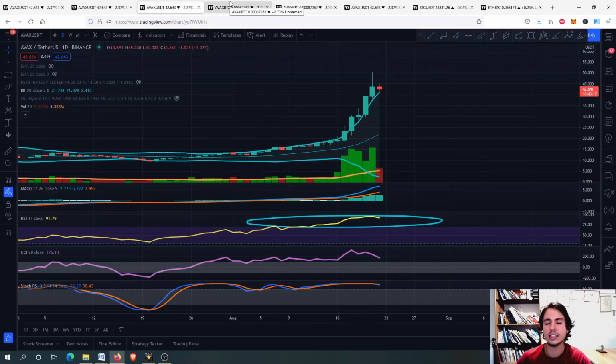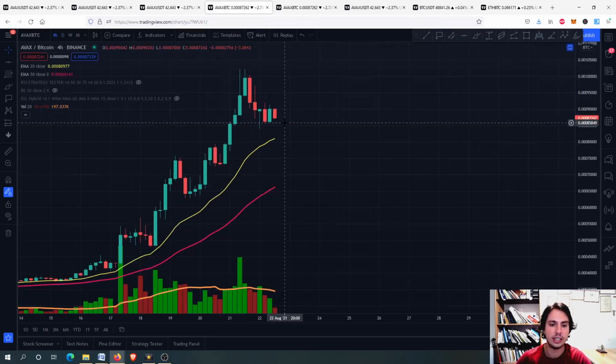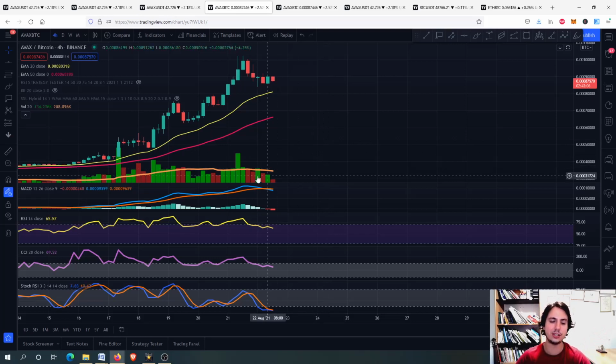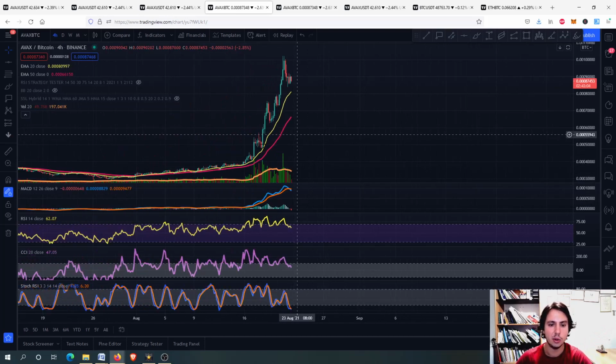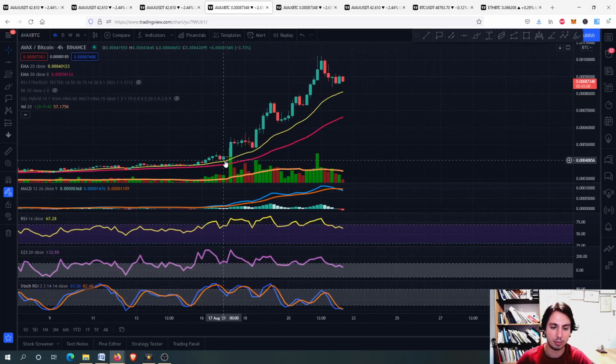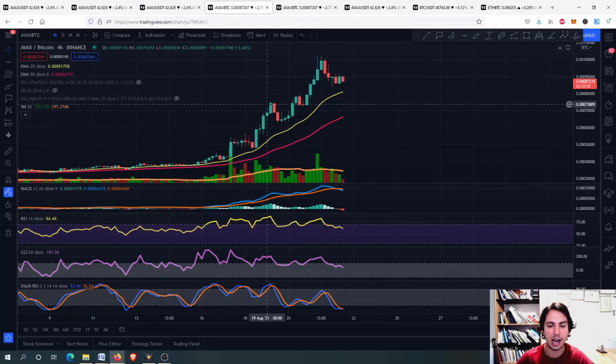So therefore, let's go to AVAX Bitcoin chart to see how AVAX is doing actually against Bitcoin. And what I wanted to say before, how AVAX is outperforming Bitcoin, right? Because you can see that we are going all the way upwards, taking it step by step. Here upwards corrected, and so on and so on. This is what happens on impulsive wave.